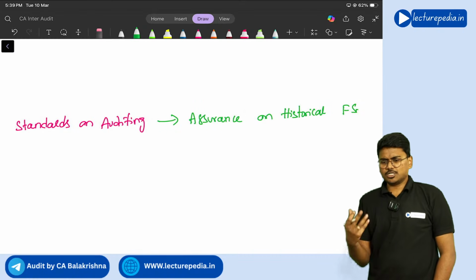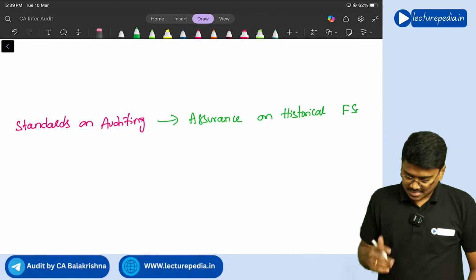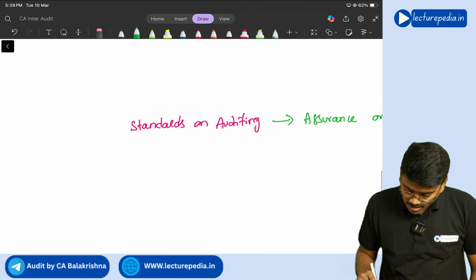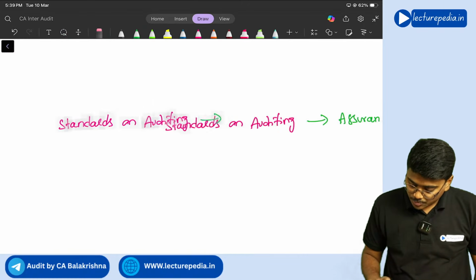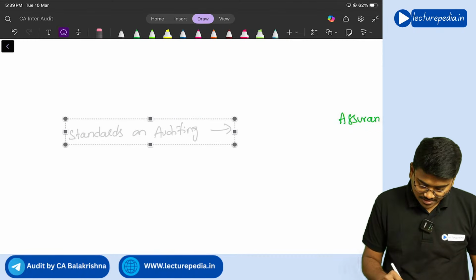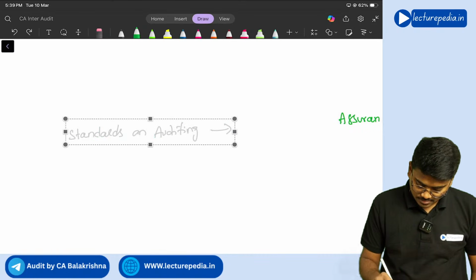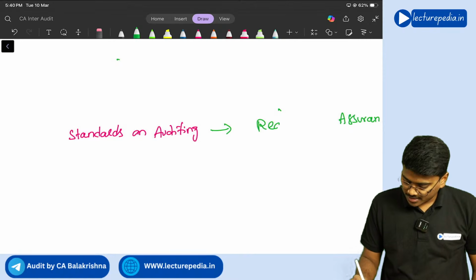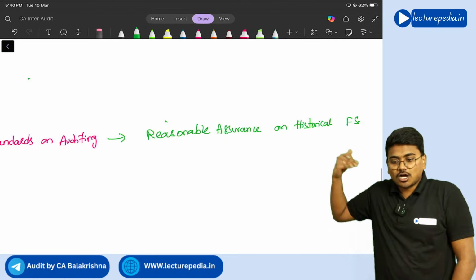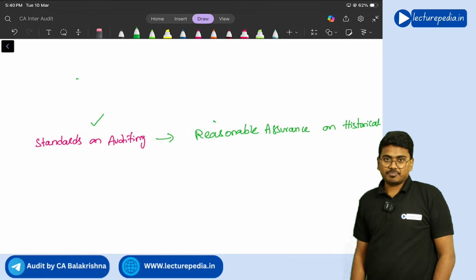Yes, if you wanted to provide assurance on historical financial statements, we will apply auditing standards. This assurance also, which type of assurance? Reasonable assurance. Correct or not? If you wanted to provide reasonable assurance on historical financial statements, the auditor needs to apply standards on auditing, right?